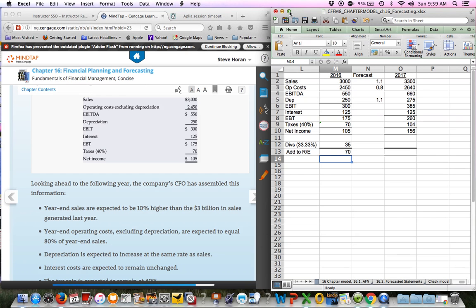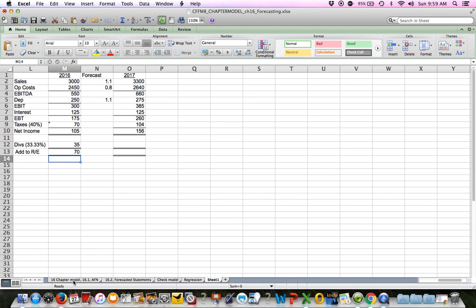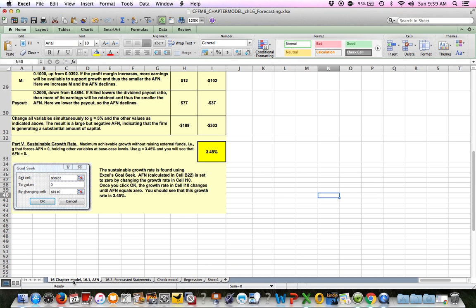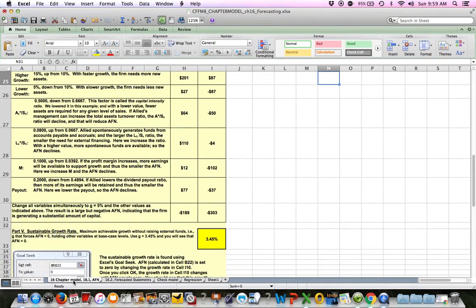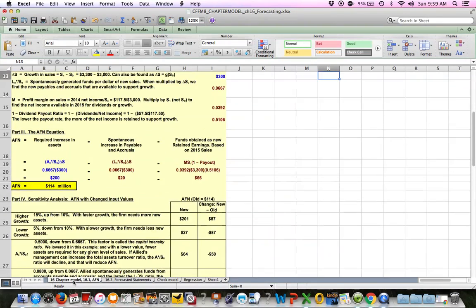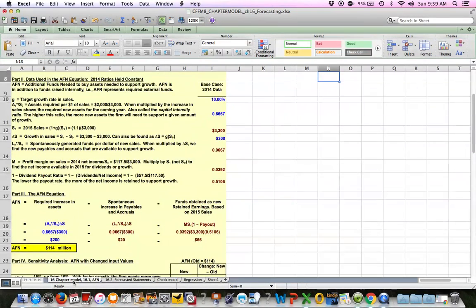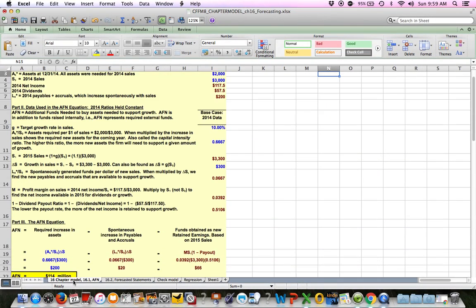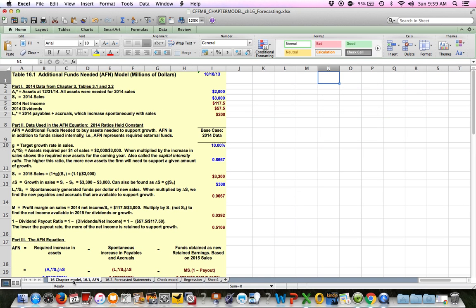One more thing I wanted to show you. This is just the Chapter 16 textbook Excel that I had open. Let me go to the top of the first tab, the AFN tab. This does a good job of walking you through an AFN example. Of course, this is the same thing that's in your book. They just take a slice of the same file and put it into your ebook. But sometimes it's easier to come down and look at the formulas and see how they're building them.